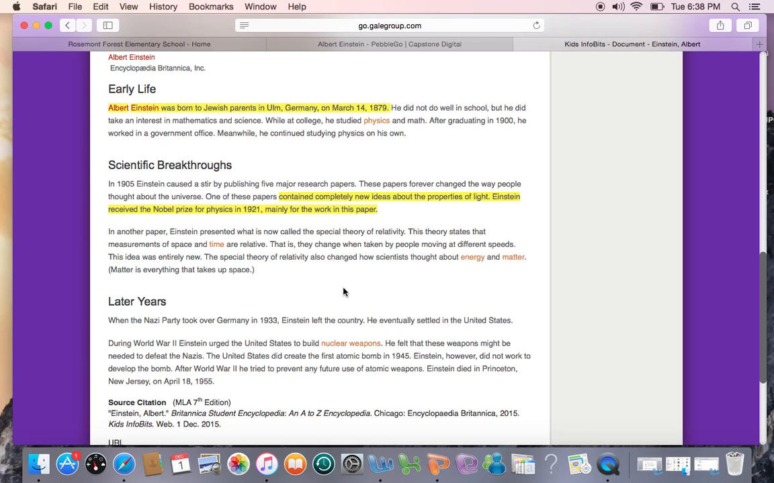Very interesting. In another paper, Einstein presented what is now called the special theory of relativity. This theory states that measurements of space and time are relative. That is, they change when taken by people moving at different speeds. This idea was entirely new. The special theory of relativity also changed how scientists thought about energy and matter. Matter is everything that takes up space.